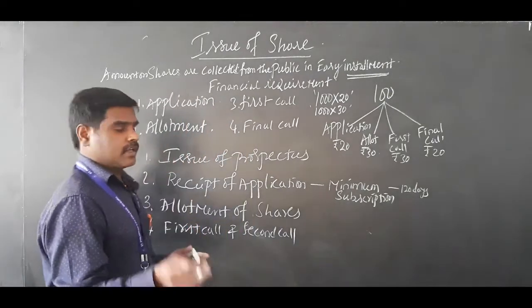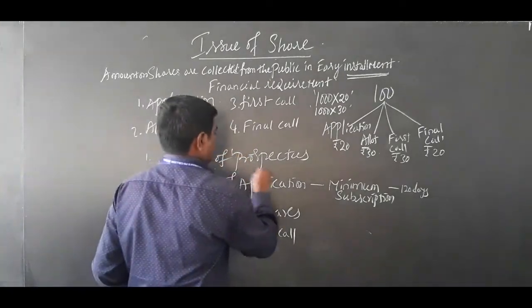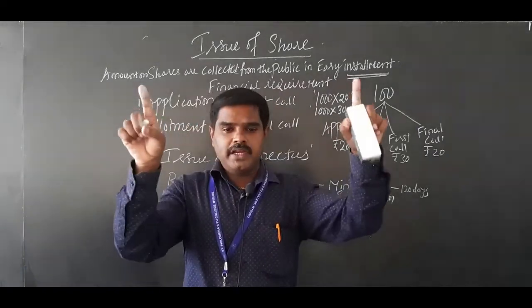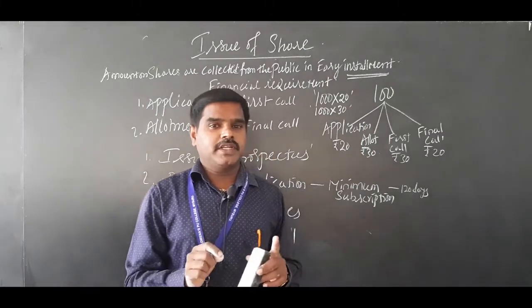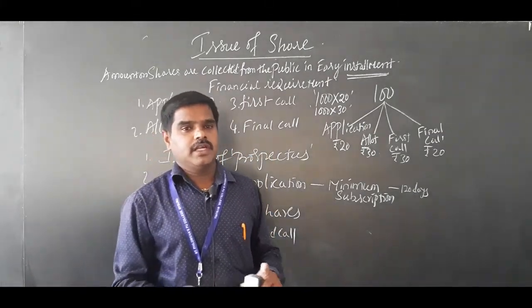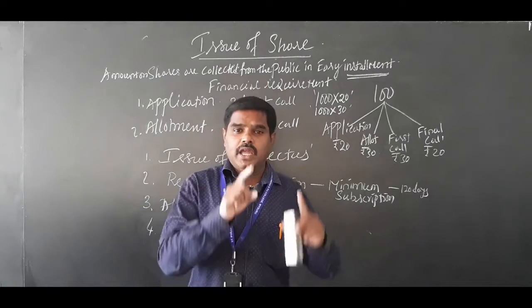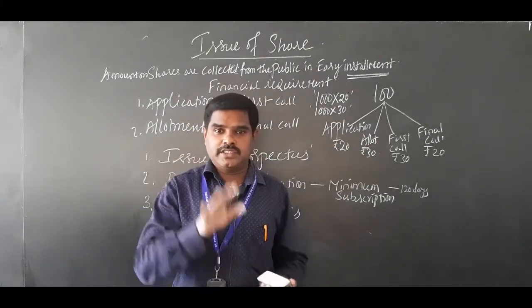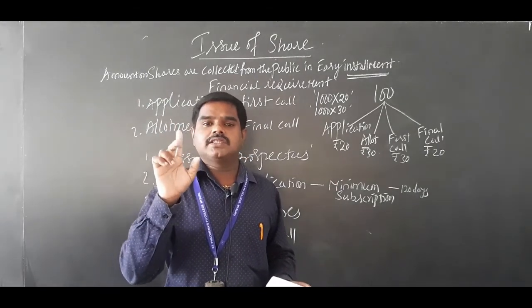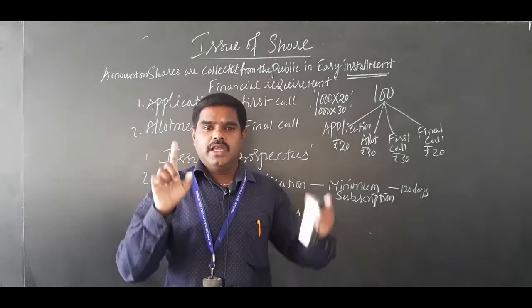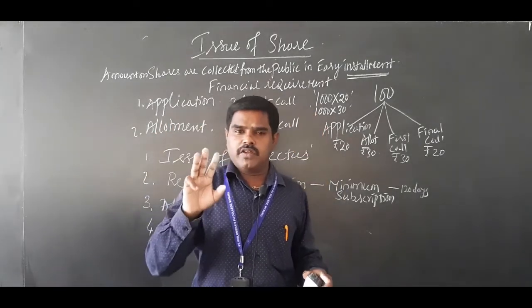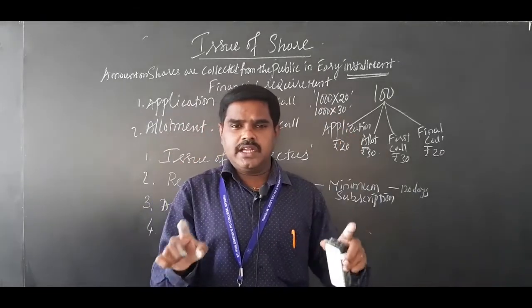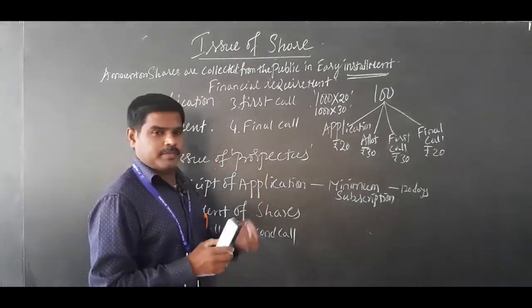So after giving an advertisement, first they have to issue the prospectus. Prospectus, okay, complete details will be available. Prospectus is, of course, an advertisement, the complete details and complete information about the company. It is a notice, it is a circular, and it is also an advertisement of the company. Who is the board of directors, what is the project, what is the name of the company, everything, details of the company will be available in the prospectus.